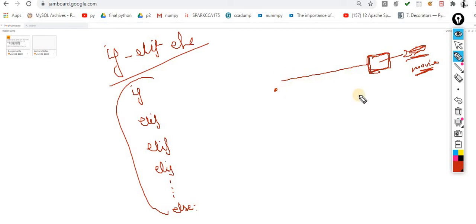Your show is at 4 p.m. Your Python show is at 4 p.m. And for that, what plans are you making? You need a vehicle to go over there. Just imagine this scenario: you don't have any vehicle. What will you do? You will make a plan.